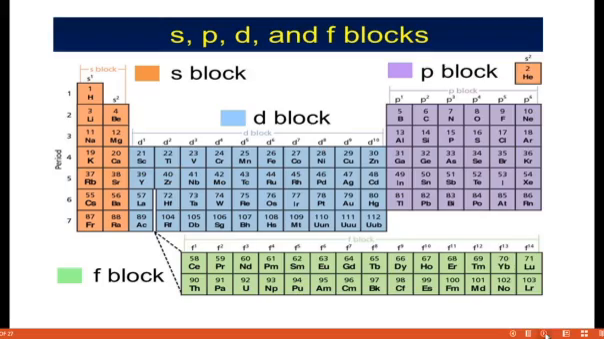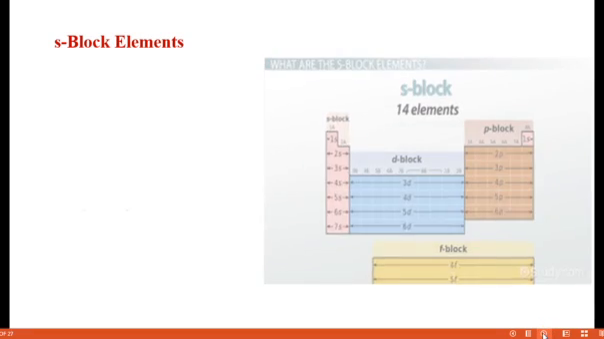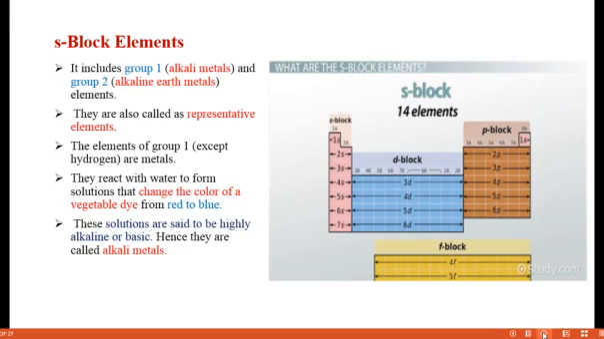Okay, so see here, first we go through one by one. S block elements are nothing but group 1 and group 2. Group 1 is known as alkali metals. Group 2 is known as alkaline earth metals. They are also called representative elements. One more question: what's the other name for group 1 and group 2 elements? The other name for alkali and alkaline earth metals is representative elements.